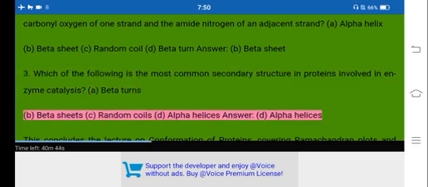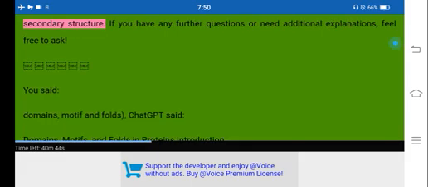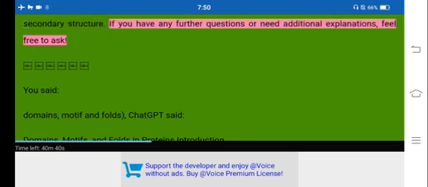A. Beta turns. B. Beta sheets. C. Random coils. D. Alpha helices. Answer. D. Alpha helices. This concludes the lecture on conformation of proteins, covering Ramachandran plots and secondary structure. If you have any further questions or need additional explanations, feel free to ask.